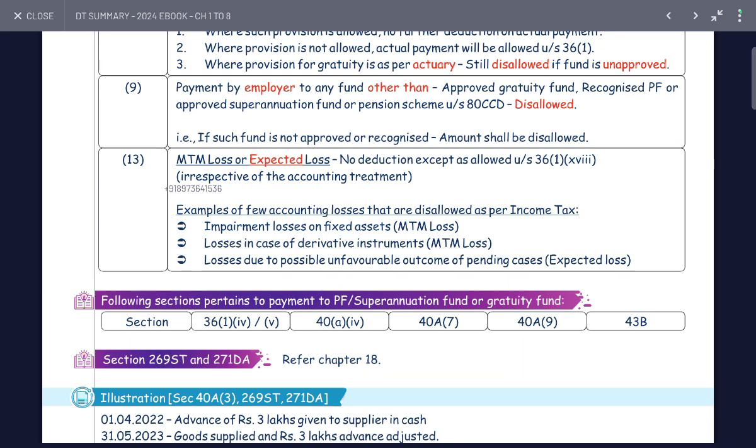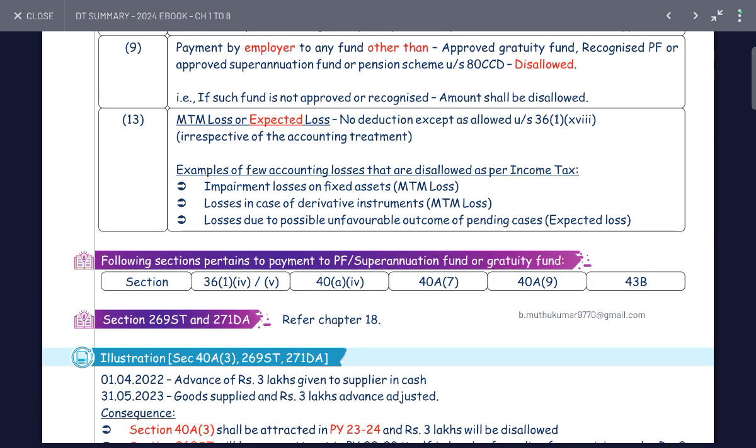MTM loss is an expected loss, and no deduction is allowed for expected loss under the Income Tax Act, irrespective of the accounting treatment. For example, a few accounting losses are disallowed as income tax: impairment loss on fixed assets, MTM losses on derivative instruments, and MTM losses due to provision for unfavourable outcome of pending litigation.